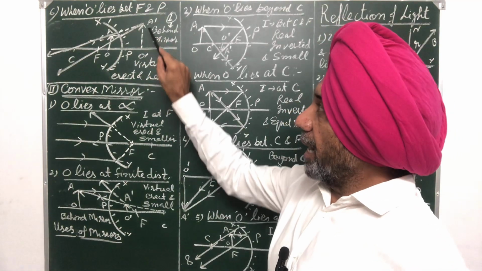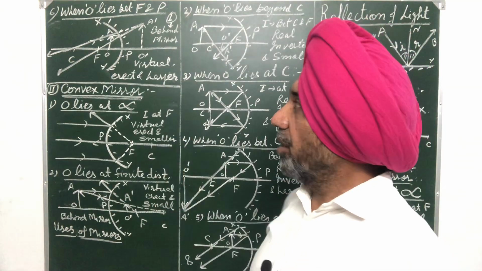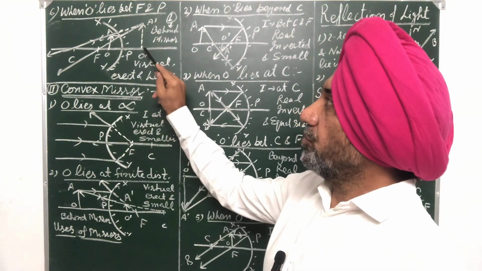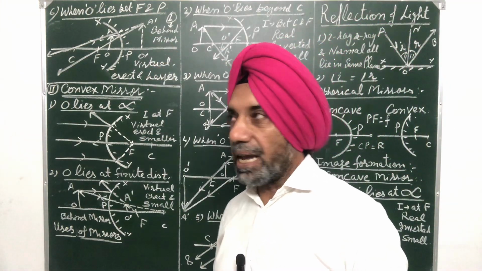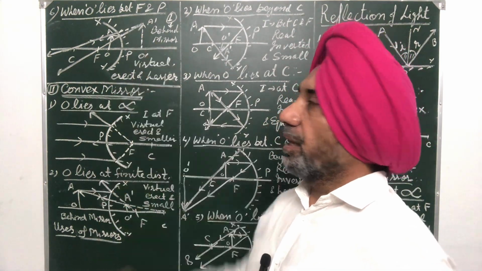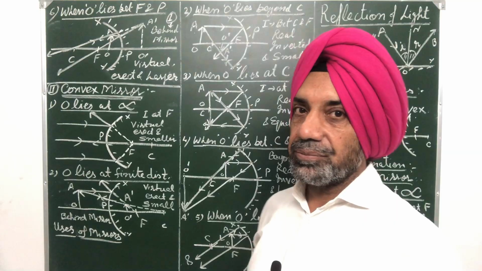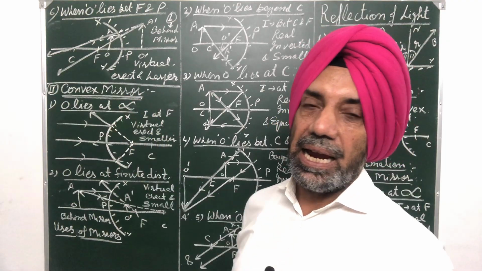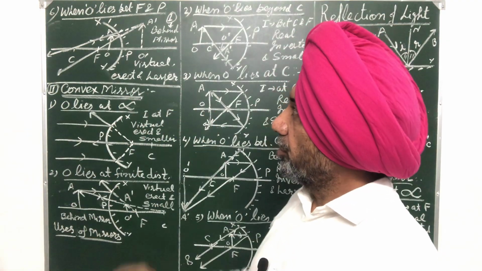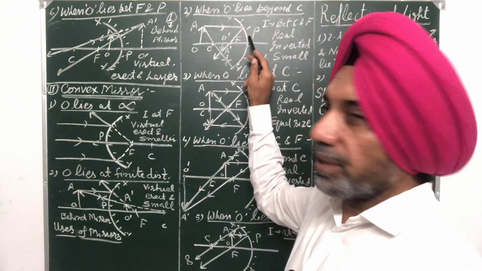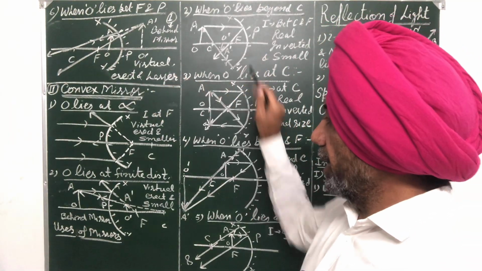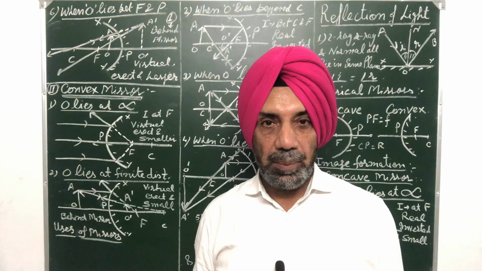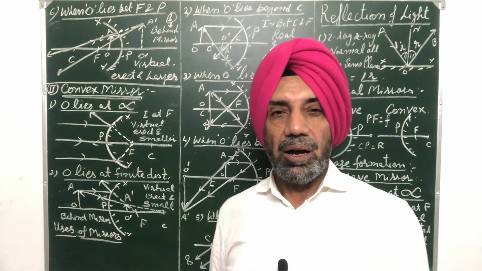And moreover, it is erect. It is upward, not inverted. It is larger in size and it is virtual. So when the object lies between F and P, the image is formed behind the mirror. Number two, the image formed is virtual, erect and larger in size. So these are the six cases of the concave mirror, how the image is formed in case of a concave mirror. So it is very clear that the nature of the image formed in a concave mirror depends upon the distance of the object from the mirror.